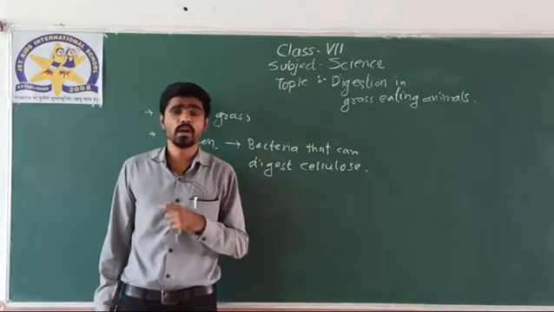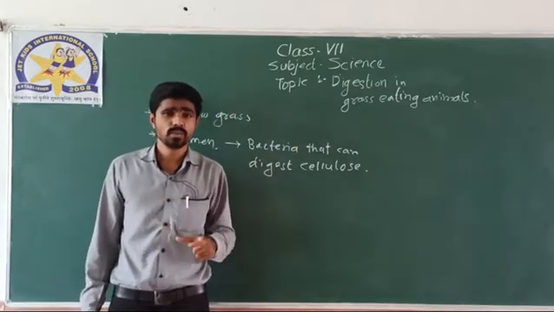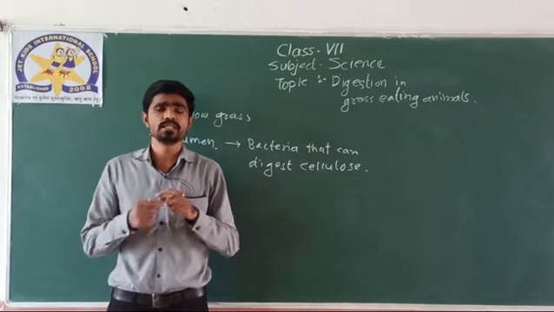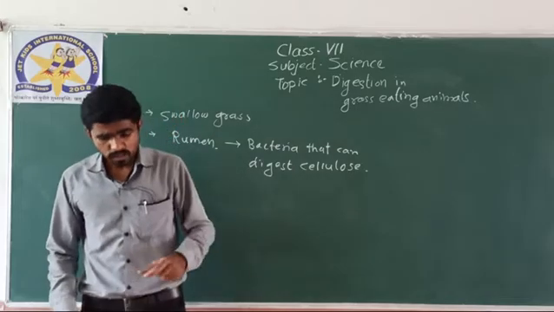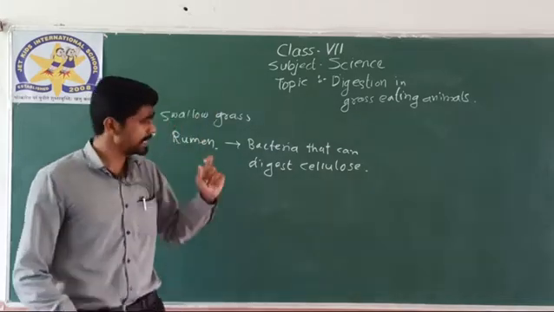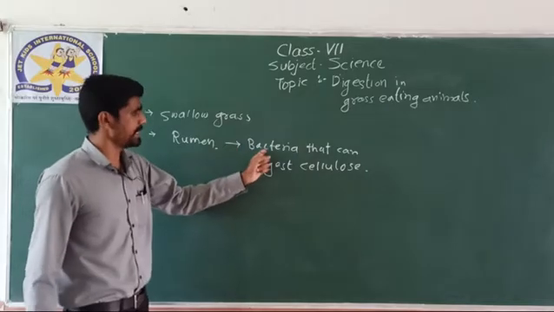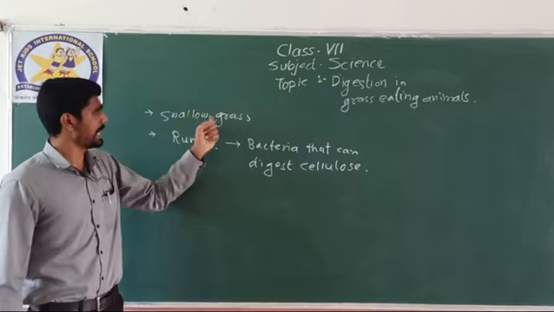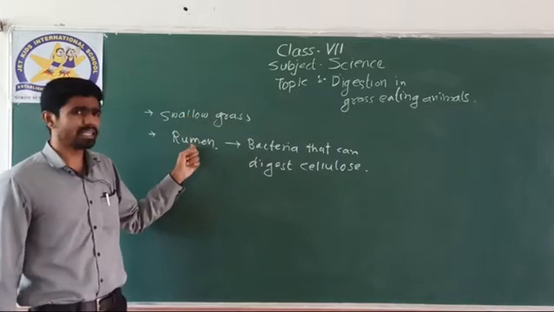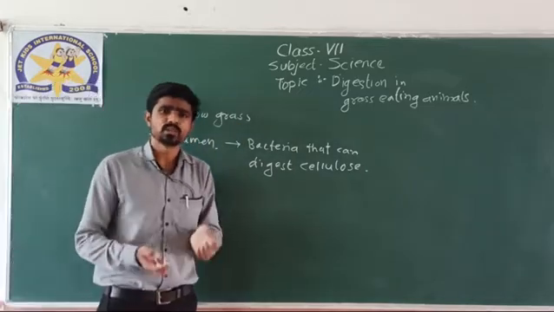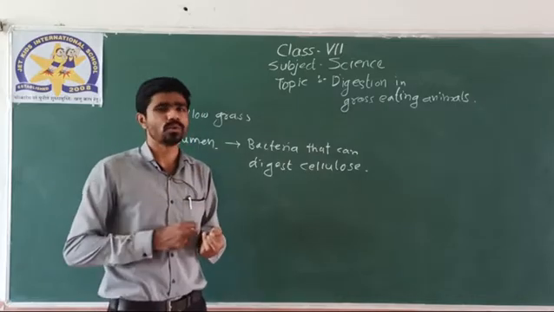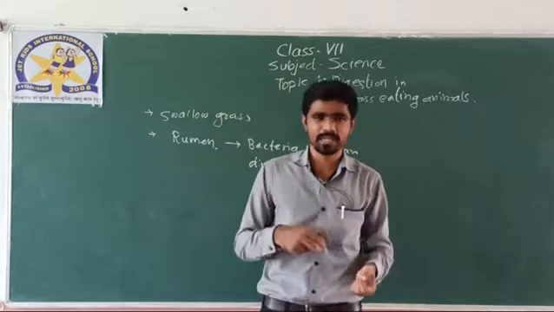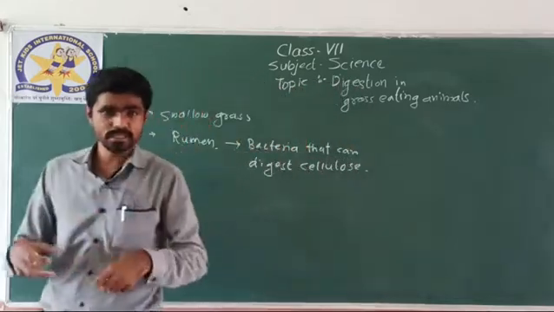No, we cannot digest cellulose because the enzymes or the bacteria responsible for digestion of cellulose are not present in our body. But in grass-eating animals, they are present. So bacteria that can digest the cellulose are present inside the rumen. So they directly swallow the grass, store it inside the rumen, and again in small clumps they bring back the food. Very interesting. They swallow first, then bacteria work on it, then they again